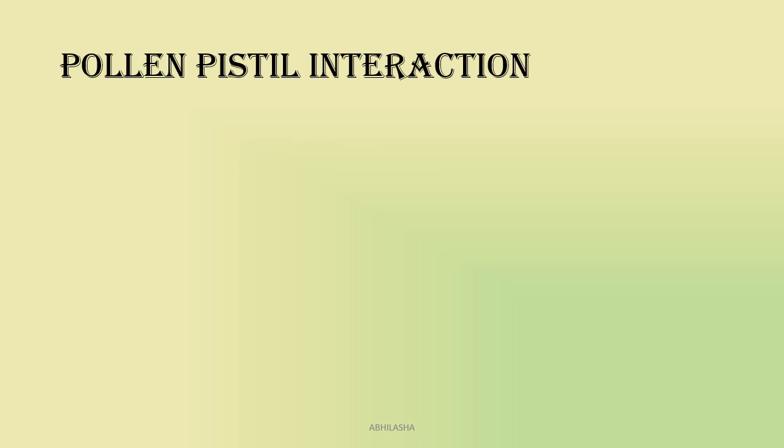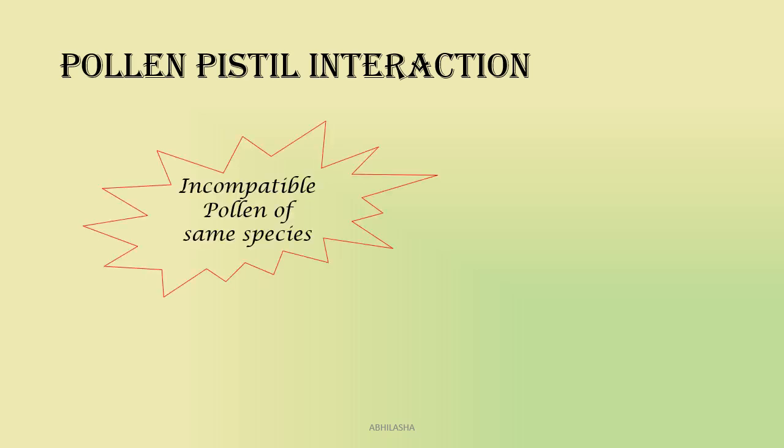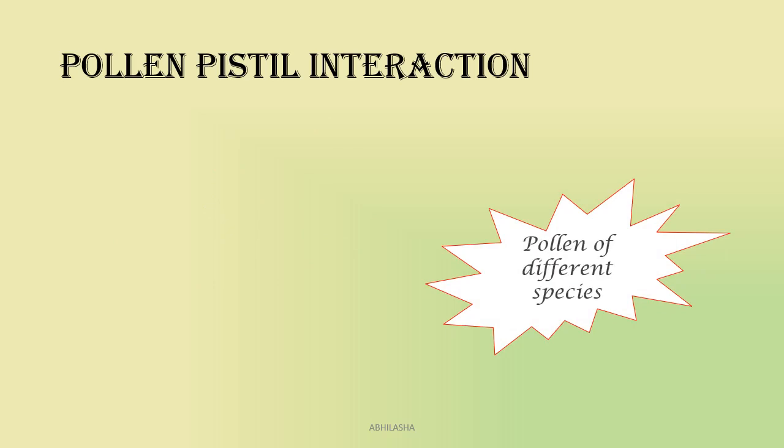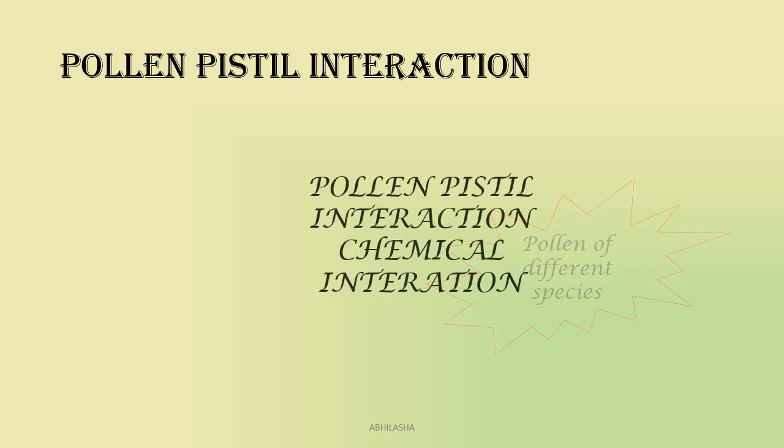Some of the reasons why pollen would be rejected we just covered. But what if a major error occurs? What if the pollen is of a different species? If these pollen are allowed to germinate, fertilization will fail. So stigma rejects such pollen. It has the ability to recognize the pollen, and this is done by an interaction or conversation between pollen and stigma. This conversation is not verbal but chemical. This chemical interaction between pollen and stigma is known as pollen-pistil interaction.